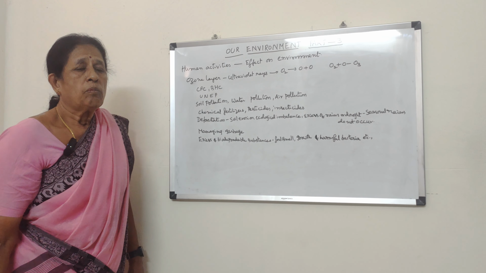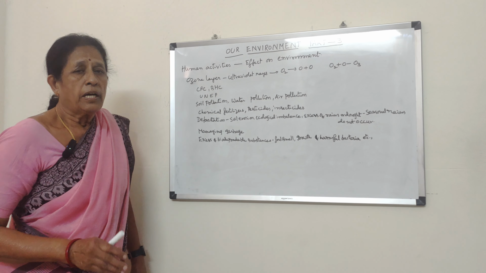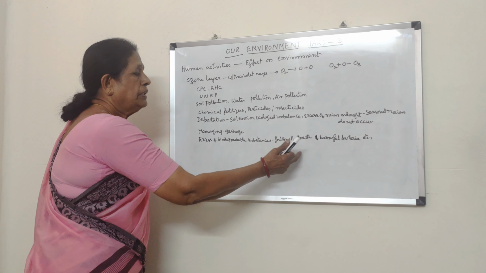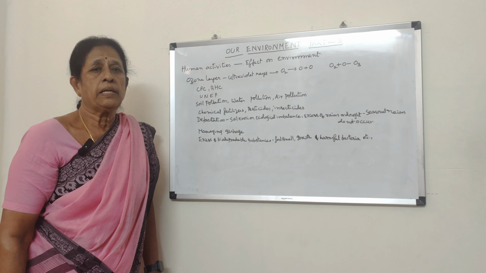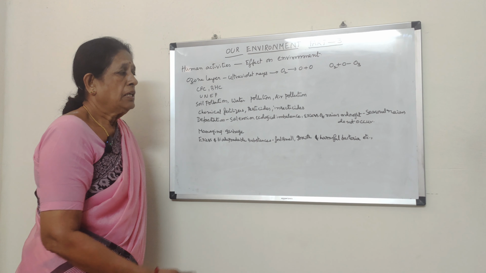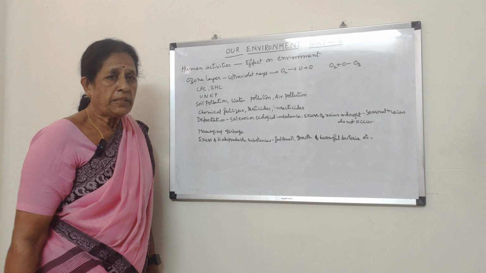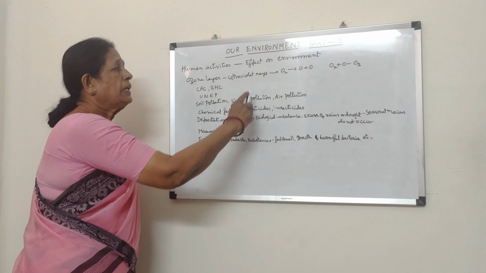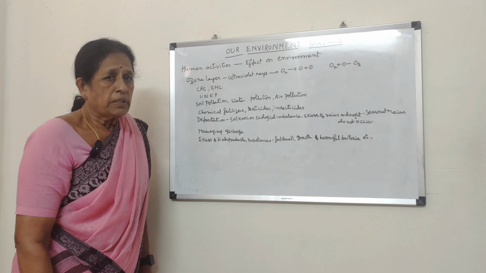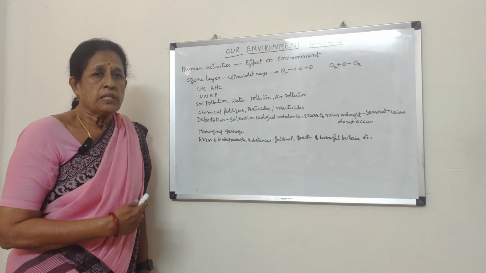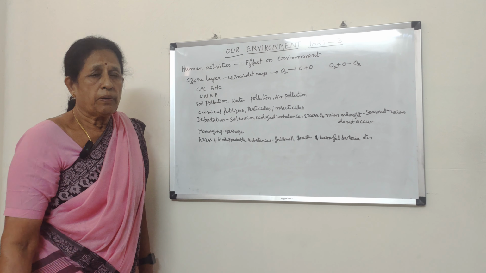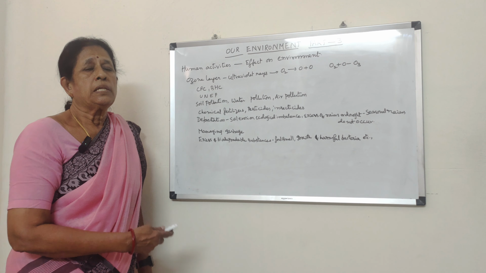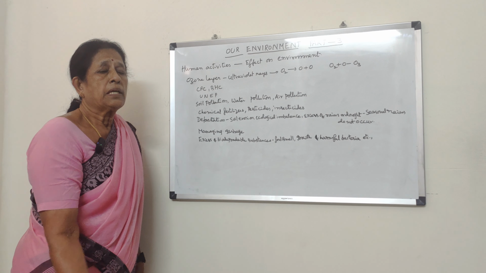If it does not take place, what happens? Naturally they will accumulate, and that will give a foul smell, and in these things the growth of various harmful bacteria will take place, spreading diseases. That is why management of garbage is very important. In this way, man is affecting the environment by his activities. Whatever nature gives us, we have to use in a proper way. Improper, excessive or indiscriminate use of these resources will lead to ecological imbalance.